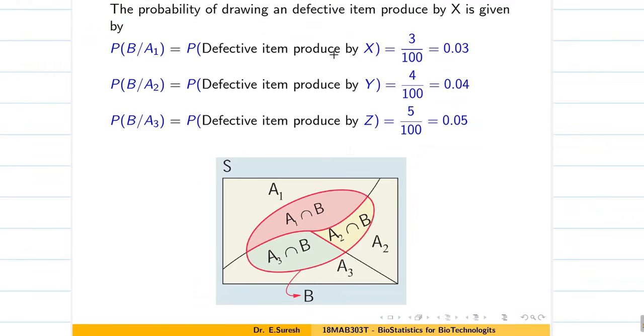Defective item produced by X. Probability of a defective item from machine 1, machine 2, machine 3, or XYZ, whatever it is. So now you see we have only 3 events, A1, A2, A3, and the defective event is B. So B is associated with all these 3 events. Now you understand the clear idea. So this figure is for your understanding, not for exams.